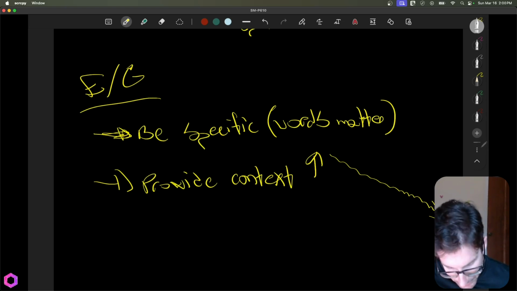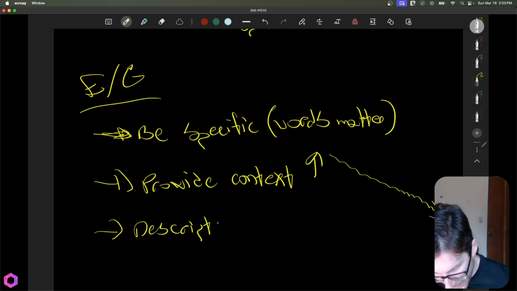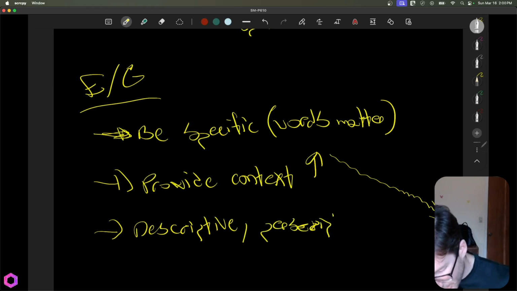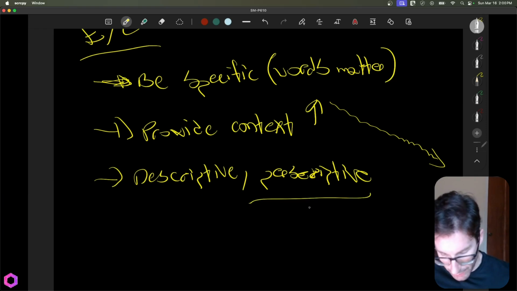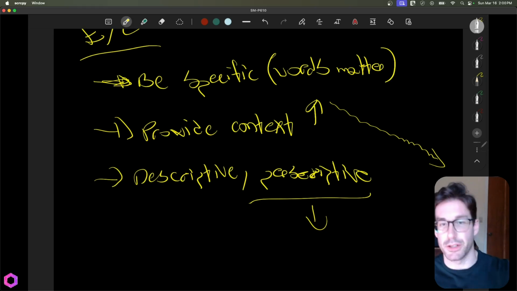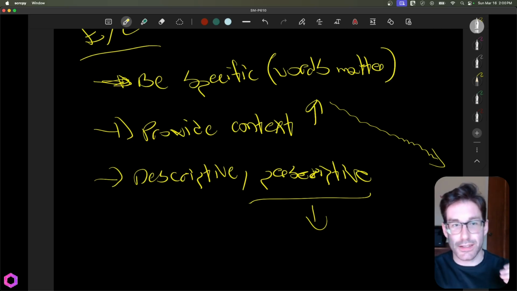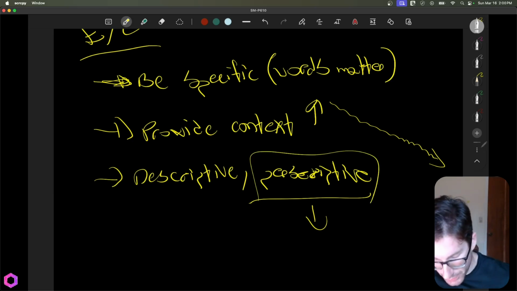And then the third one I wanted to share with you is being descriptive instead of prescriptive. I think that's spelled right. If not, I scribbled it enough so you can't read it. All right, what do I mean by this? Well, right now, a lot of the system prompts are prescriptive, meaning that I'm saying, hey, I want you to write in this style, you should output in this format, you should do this thing and that thing in this way. And we're trying to basically tell the model exactly how it should do what we want it to do, instead of asking or kind of describing what we want. And this is a common tactic people use today for most system prompts.